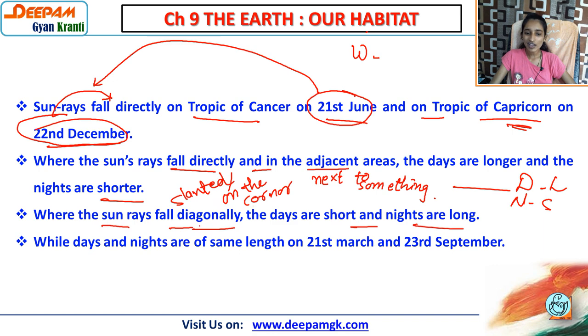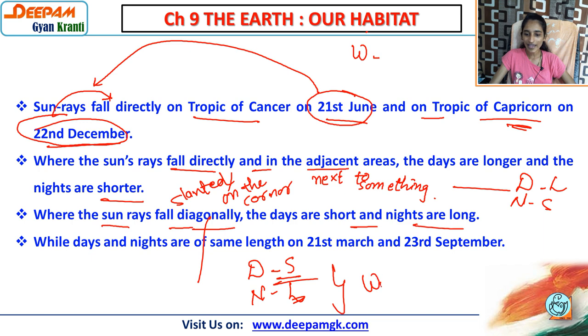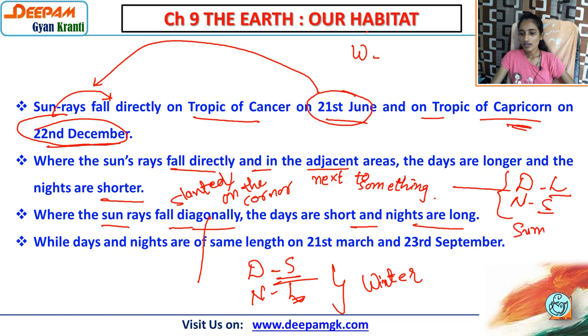But where the sun rays fall diagonally, means slanted, days are short and nights are long, which is considered as winter season. And if the days are long, nights are short, they are considered as a summer season.